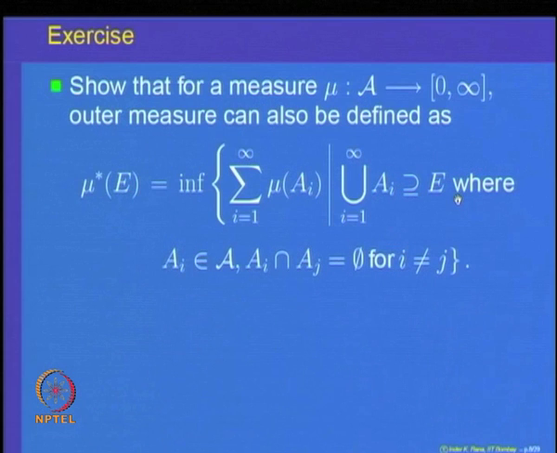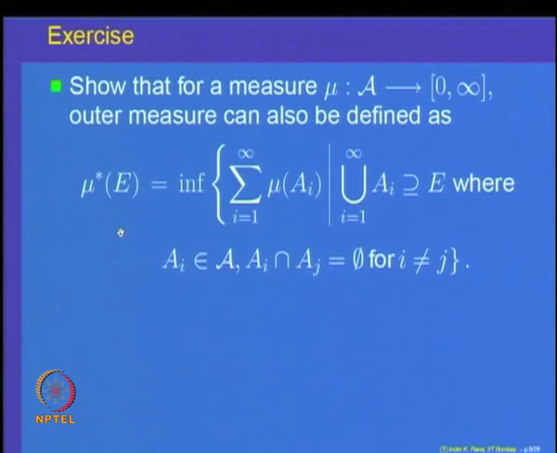So, the problem is to look for a collection of subsets on which it is going to be countably additive. Before we go over to that process, let me give you an exercise which all of you should try. If mu is a measure on an algebra, then we define the outer measure as the infimum over all coverings of the summation of mu of A I. There was no condition put on the sets A I, and the exercise says if you take only those coverings of E by elements of the algebra which are pairwise disjoint, and then take the infimum over only such coverings, that also will give you the outer measure.